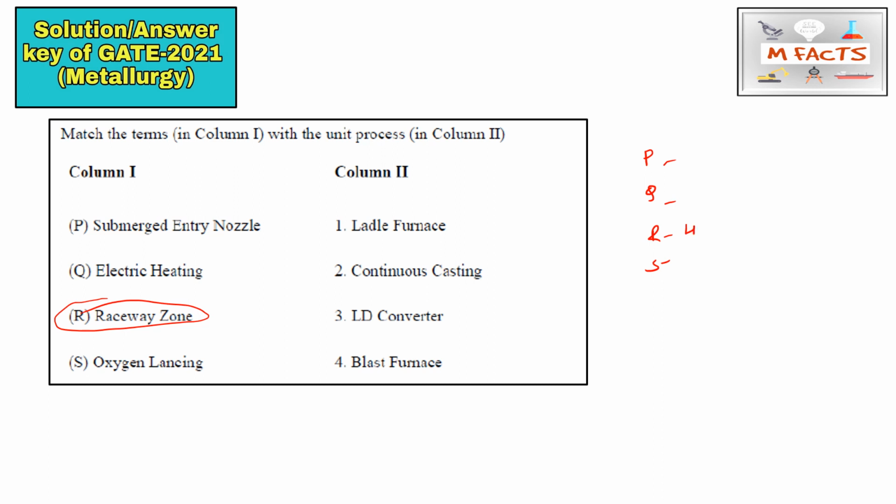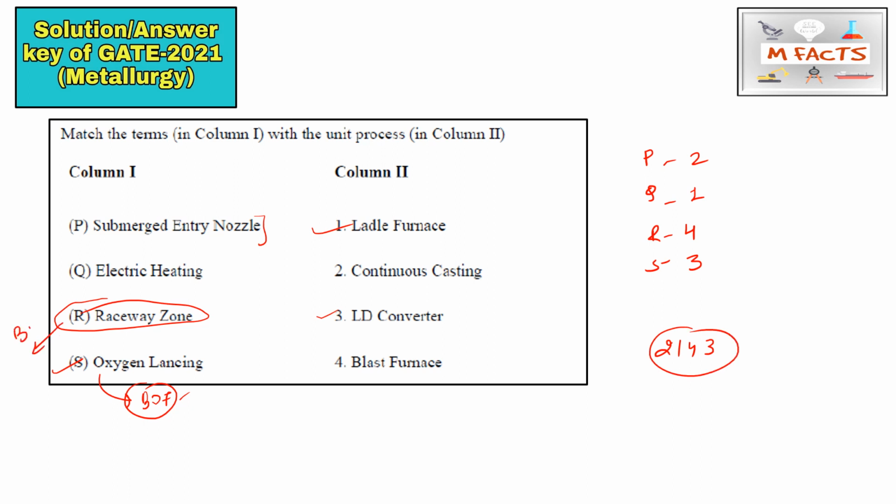So R you can match with 4. Oxygen lancing is done in the BOF, basically in the LD converter. The LD converter is a type of BOF, so oxygen lancing you can match with the LD converter, so S with 3. The next one is electric heating, which is done in the ladle furnace, so Q with 1. And the submerged entry nozzle is in continuous casting, so P with 2. So the code for this matching is 2143.